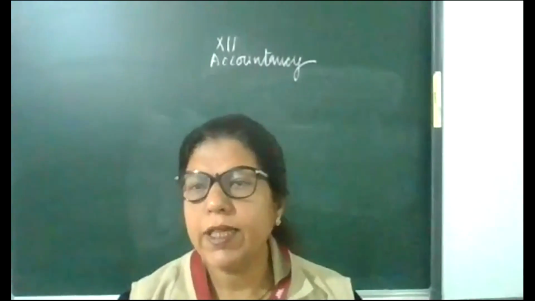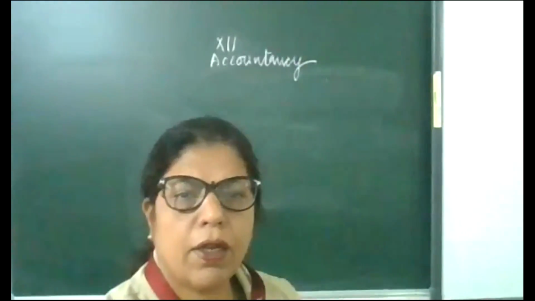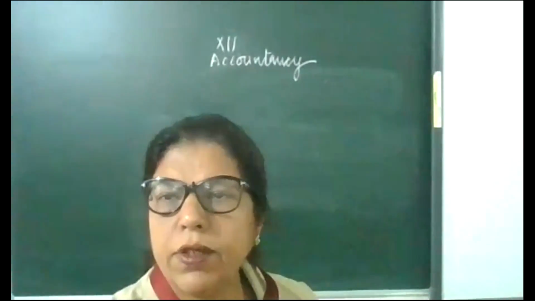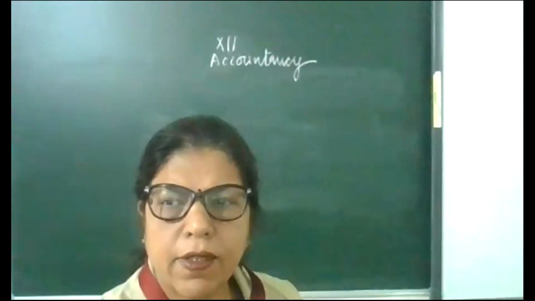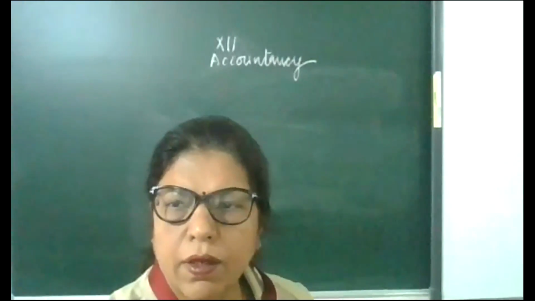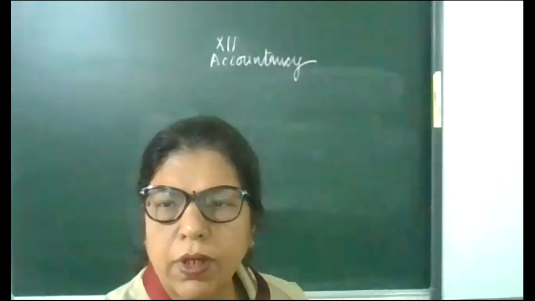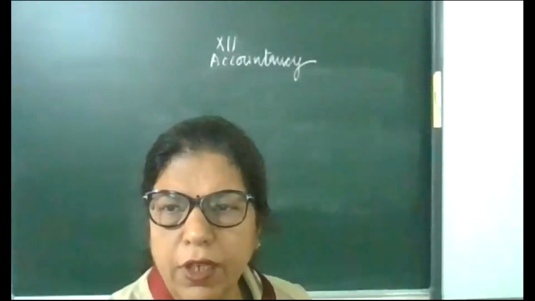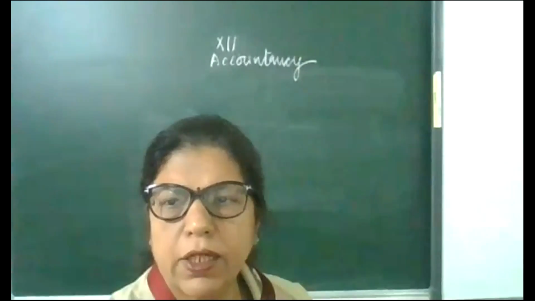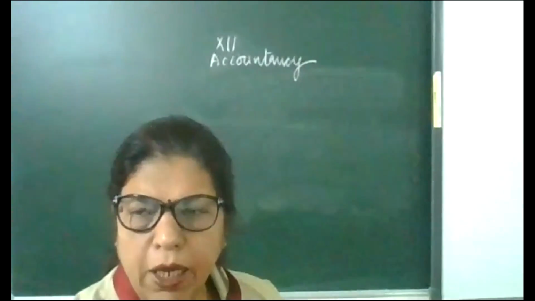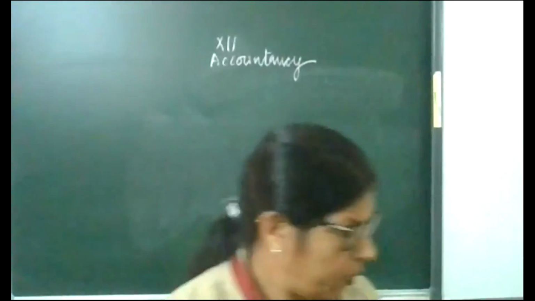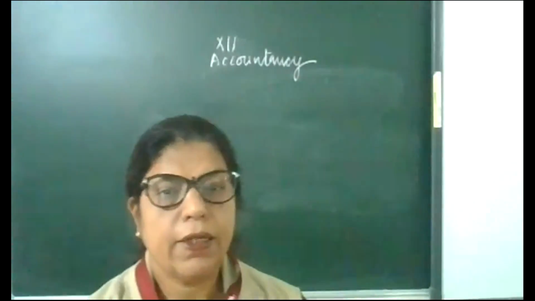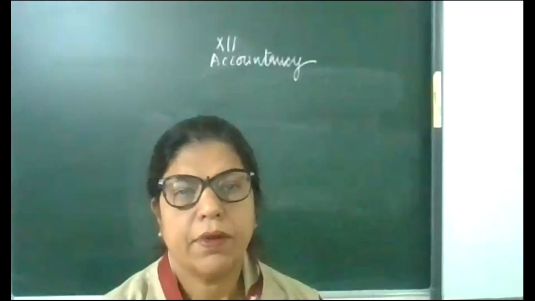In class 12 accountancy, we are on chapter number 8, that is financial analysis. Yesterday we completed financial statement, that is the balance sheet, and in the balance sheet I explained to you the equity and liabilities side and the asset side.